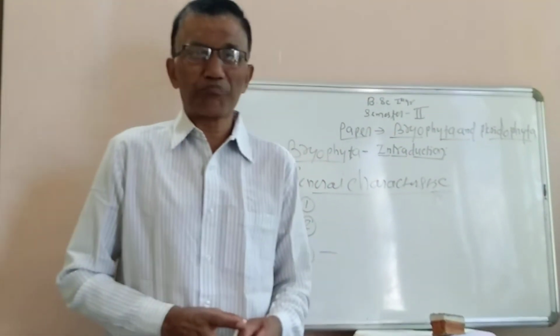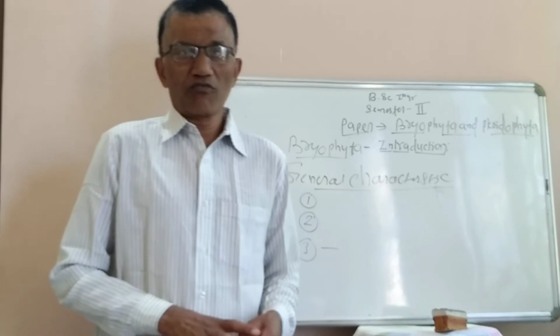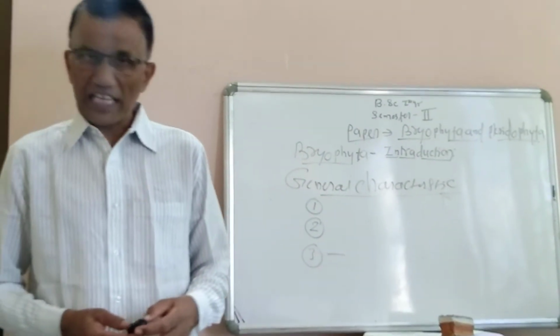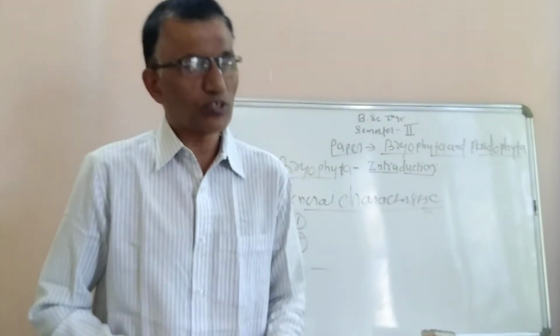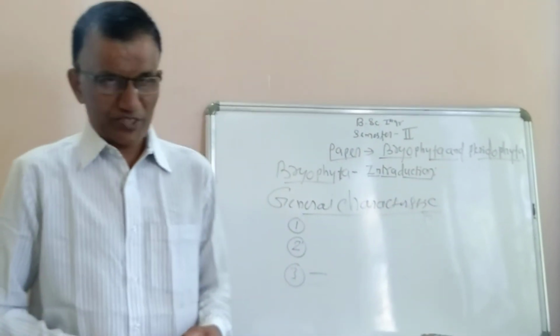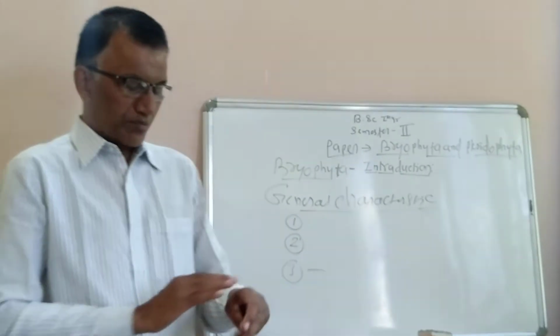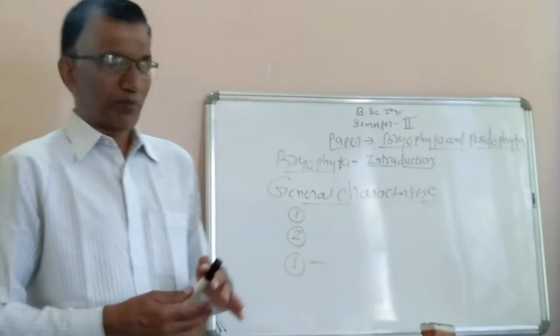For example, in case of Marchantia, when we take the transverse section of the thallus, it is differentiated into storage region and photosynthetic region and air chambers, upper epidermis and lower epidermis.